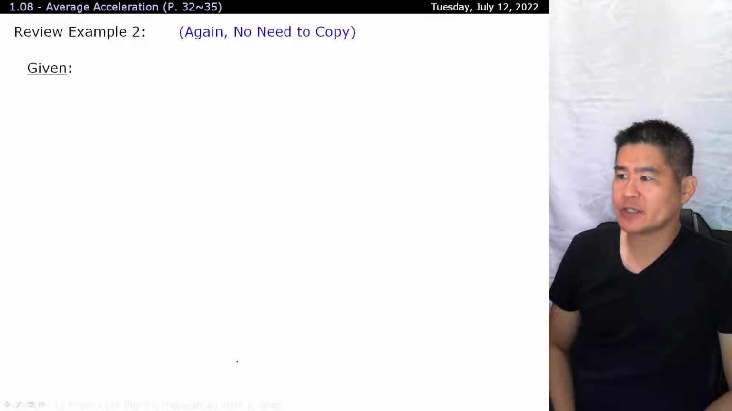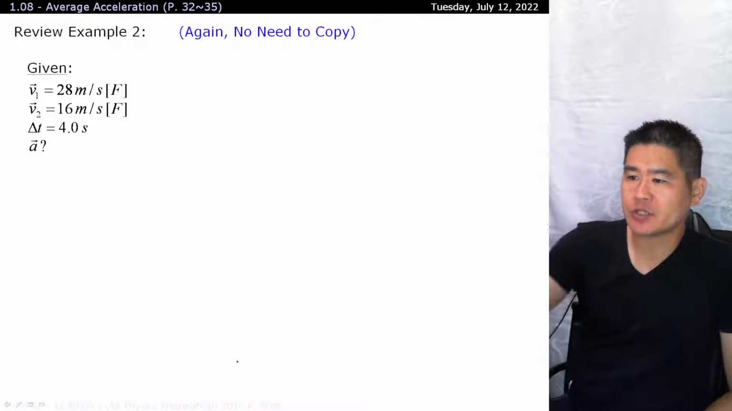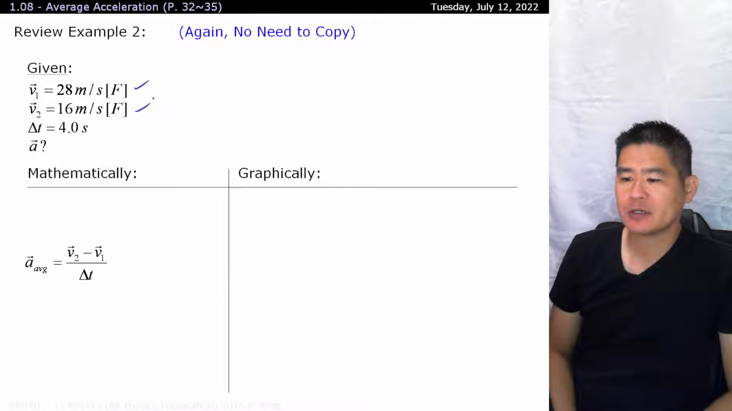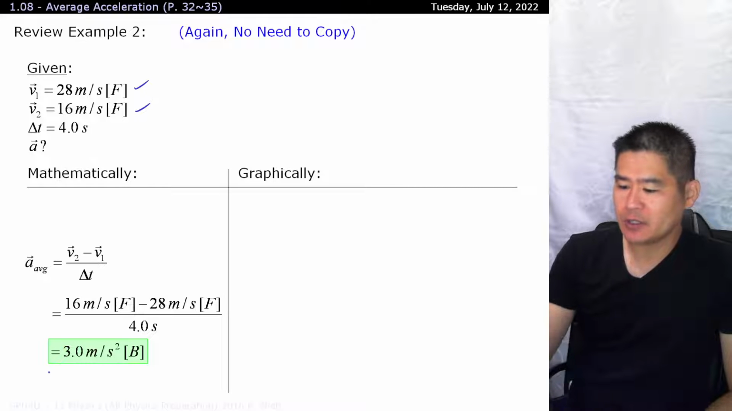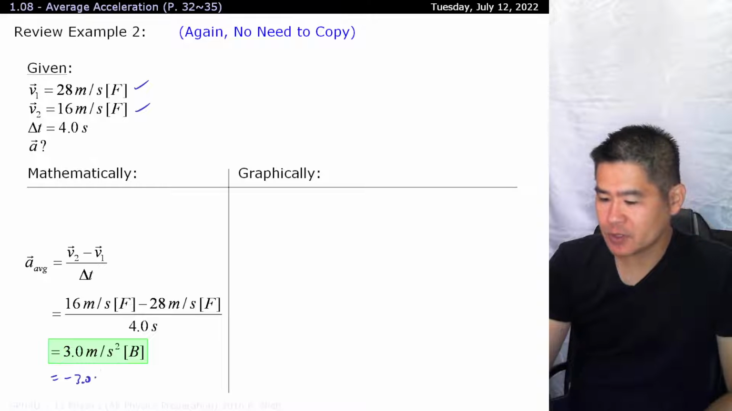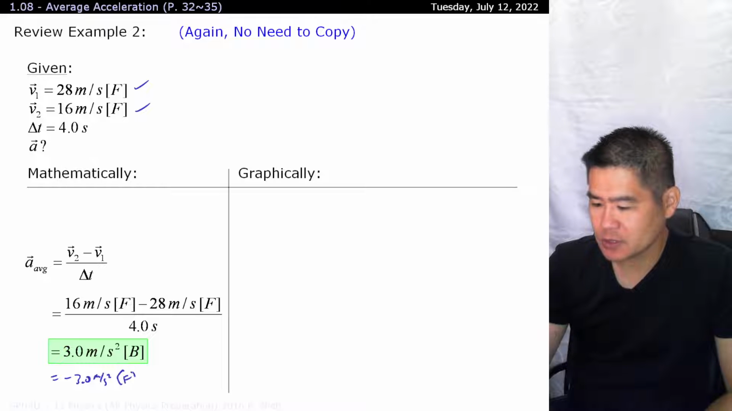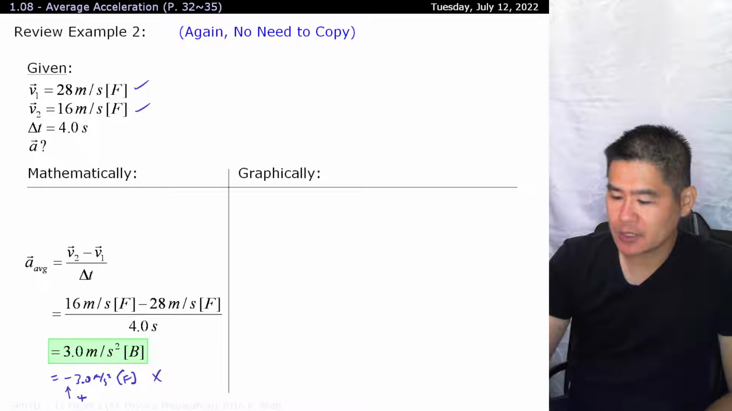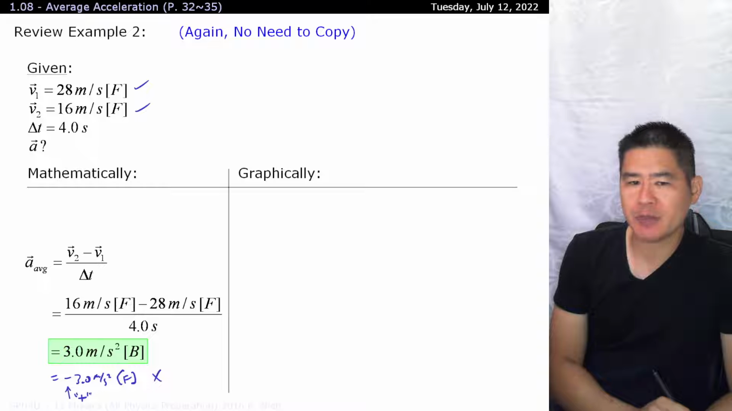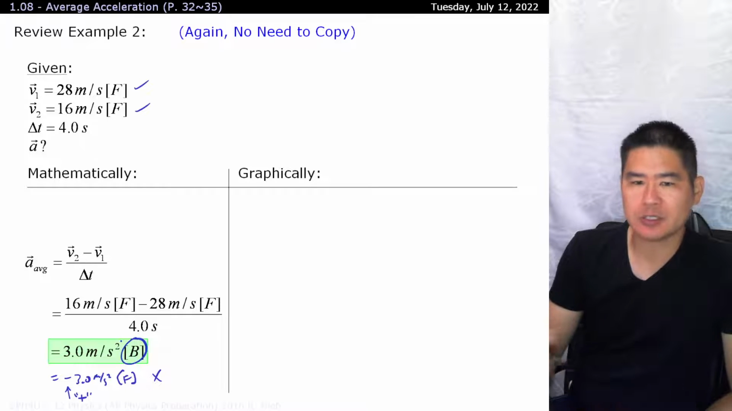Think of another example that's like that. This time around, I'm initially starting at a higher velocity and finishing off at a lower velocity. So we're going to have 16 subtract 28, which will give you negative 12, and negative 12 over 4 will give you 3 meters per second. But as a vector, never state this as negative 3.0 meters per second squared forwards. That's grammatically incorrect. If it's a vector, you always want to make sure that your vector has a positive magnitude. Let the vector dictate the direction.